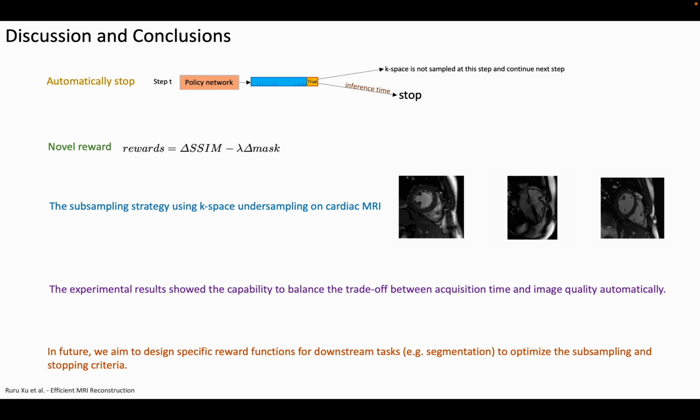In future, we aim to design specific reward functions for downstream tasks to optimize the subsampling and stopping criteria.